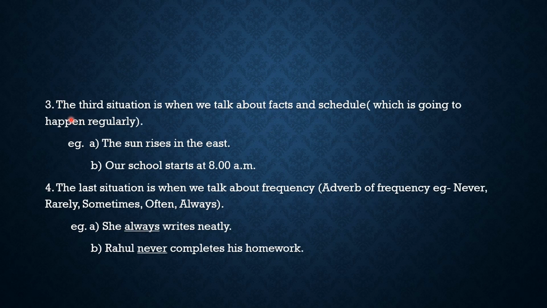See the third situation. The third situation is when we talk about facts and schedule. Facts means, for example, about the universal truths. And schedule, now what is schedule? Schedule is something which is going to happen regularly. So let's see some examples. The sun rises in the east. Now see, this is a universal truth and it will come in the simple present tense only.